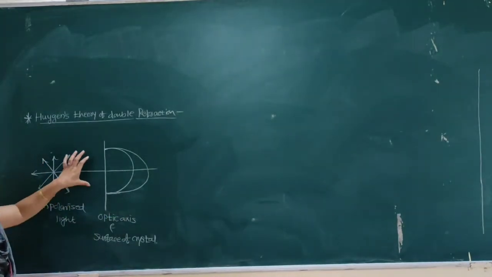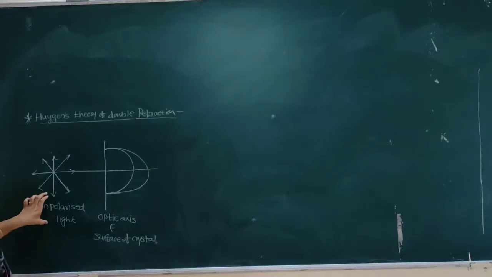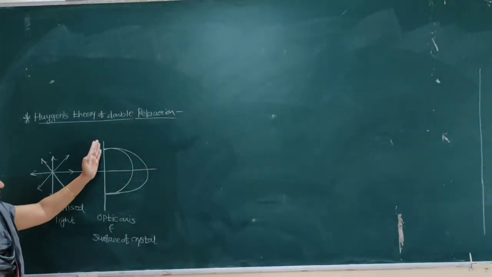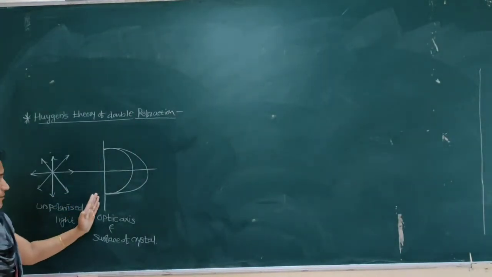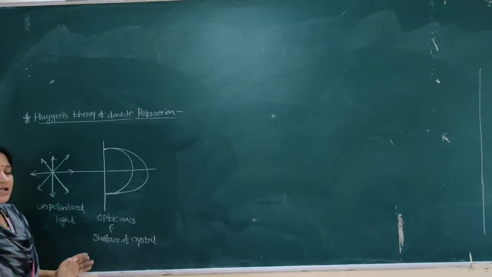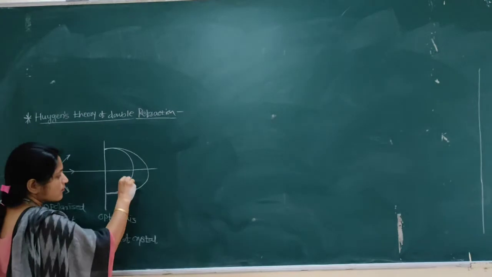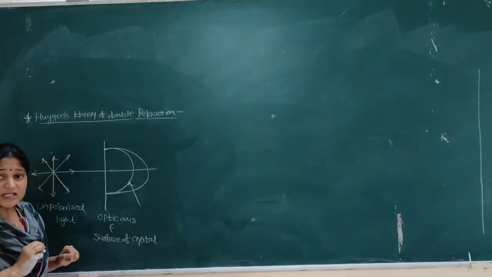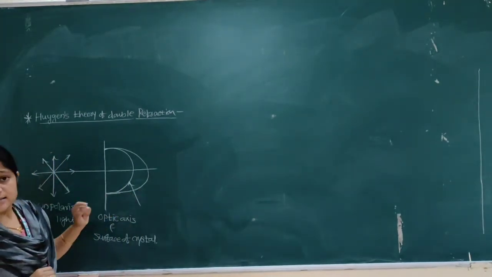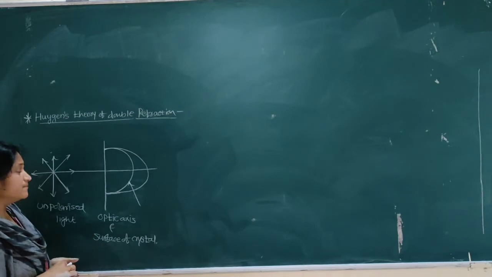Now what happens when unpolarized light is incident on a doubly refracting crystal? Then it is found to produce two refracted rays. One is known as the ordinary ray and the second one is the extraordinary ray.